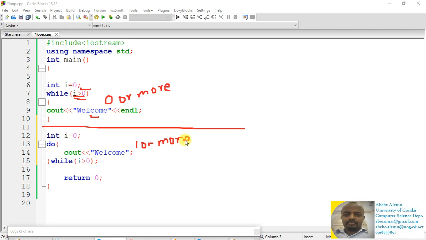That is the programming difference between while loop and do while loop. The statement in the while loop is executed 0 or more times. The statement in the do while loop is executed at least once, whether this condition results true or not, because based on their order, the statement has first priority and then the condition is evaluated next. Have a look: i equals 0, continue the do, say out welcome, I will get 1 welcome. And then when we come to the condition, it becomes false. So I got 1 welcome on the screen.